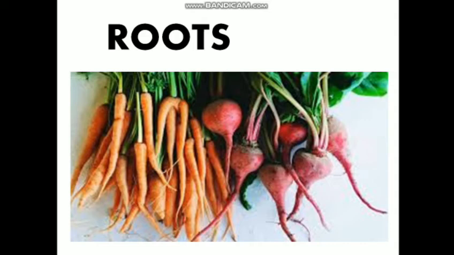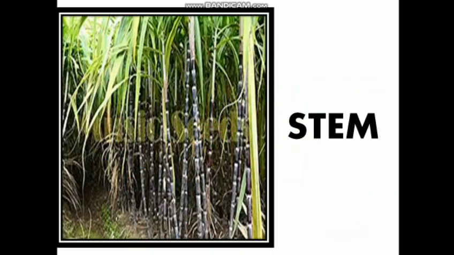If we talk about roots, the plant parts which can be eaten as food are radish, carrot, etc. As you can see from the picture, these are the roots that we can eat.